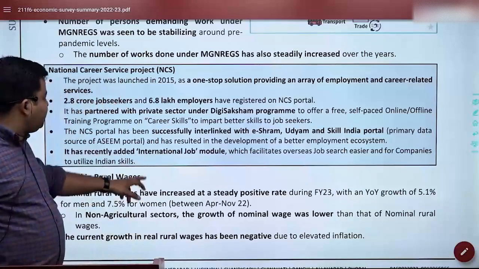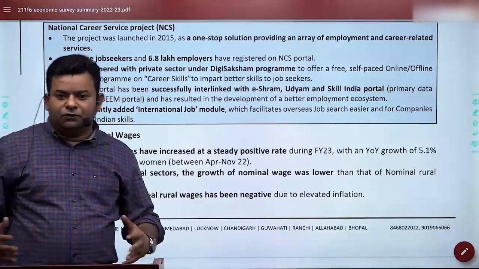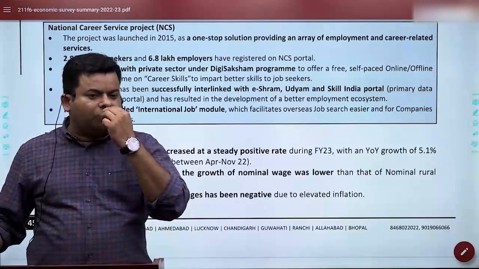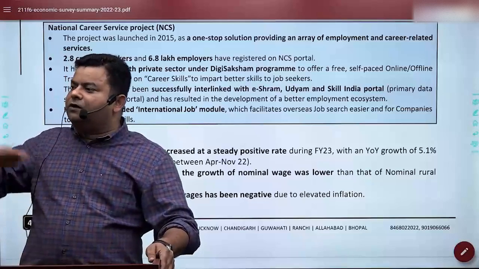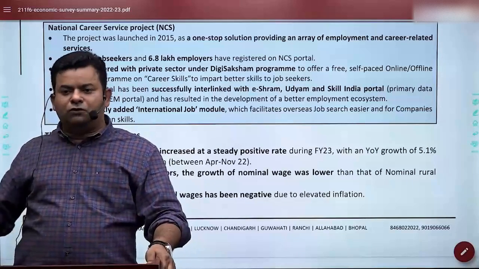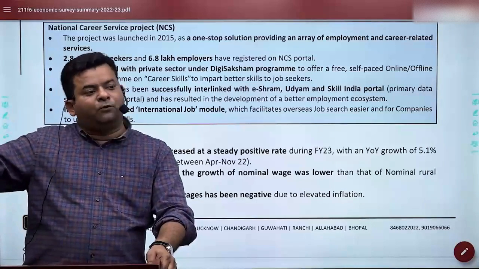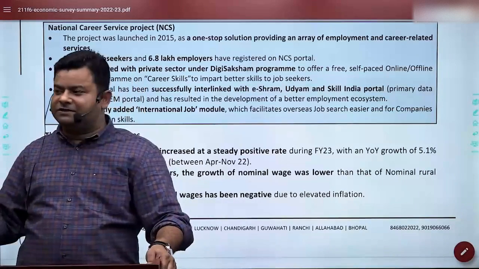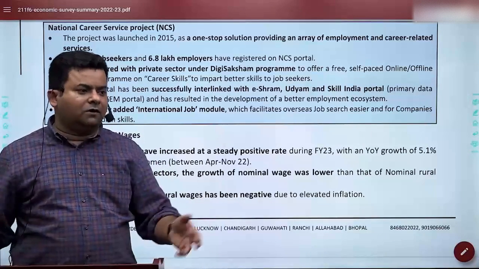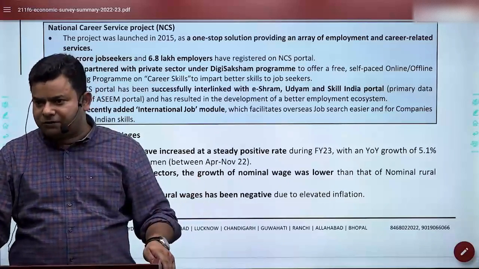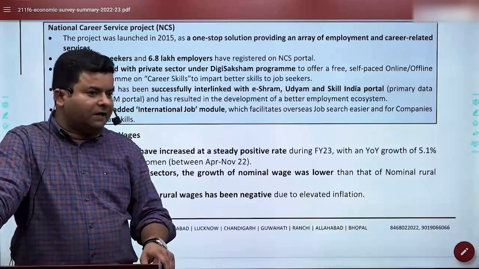Now, here is the catch which we have added. That is called the International Job Module. As I was telling you in this example, what we are doing is making the curriculum in such a way that whenever they go to any part of the world, they need not give any further examination. Our certificates are good enough to be approved automatically. And once that is done, our youngsters can seek jobs in any nook and corner of the world as per the agreements of the countries. So this is something which may come very handy to our youngsters.